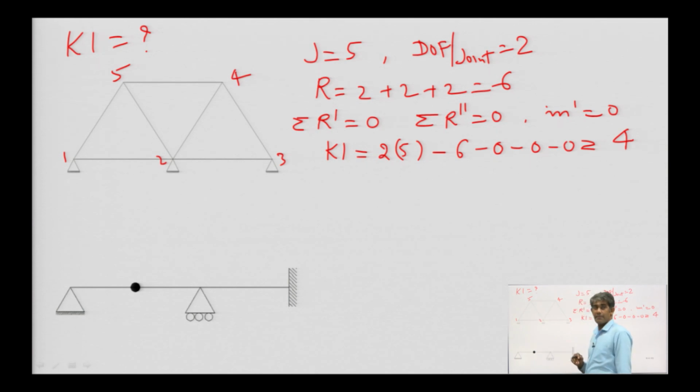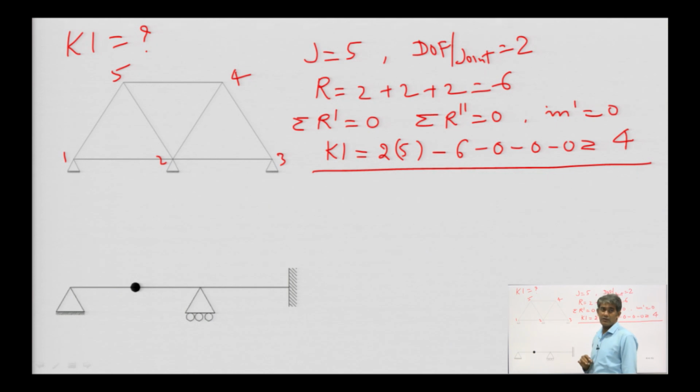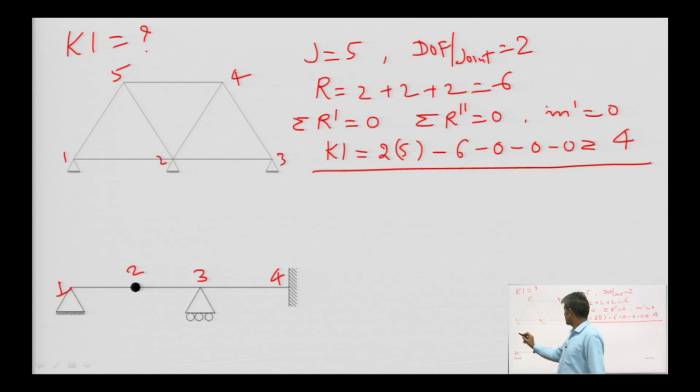In this case, similar procedure will be applied. Number of joints, let us count. Joint number 1, 2, 3 and 4. 4 joints are here. So, j is equal to 4, and in this case degree of freedom per joint will be how much?